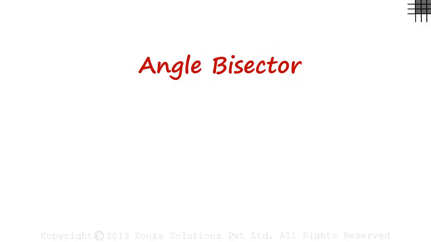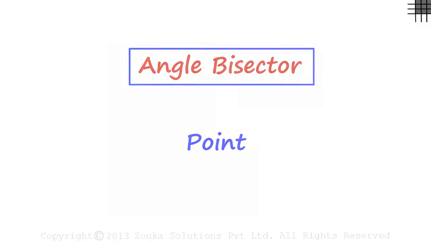We will understand just two concepts in this video. First, angle bisectors in a triangle, and second, the point where they meet. First, let's understand what an angle bisector is.